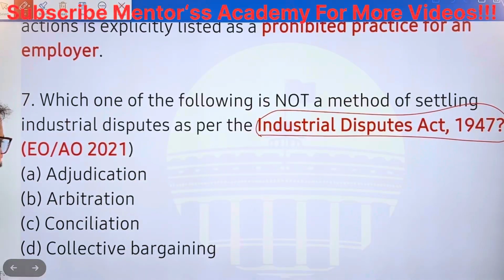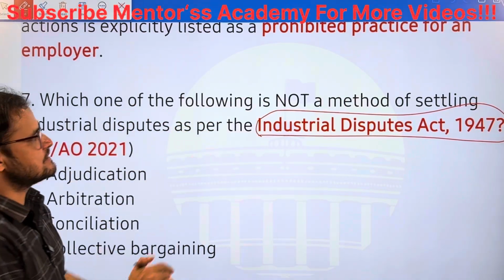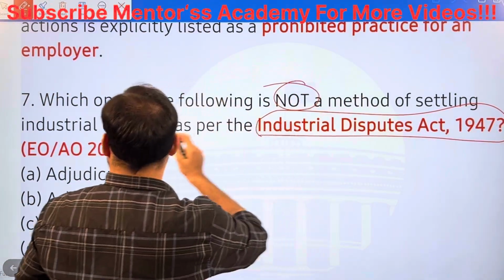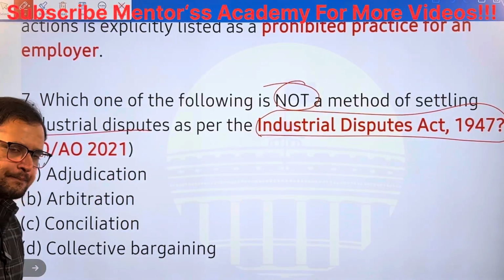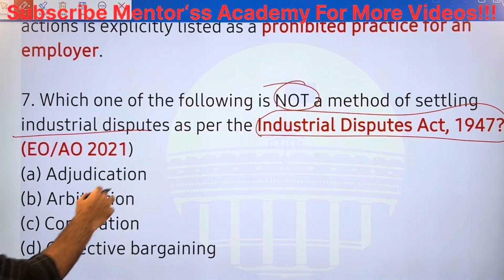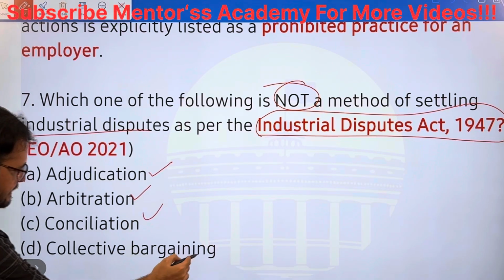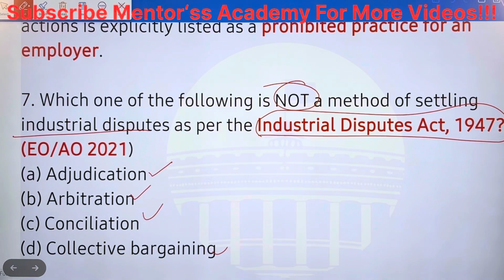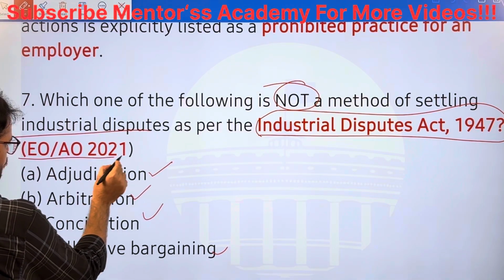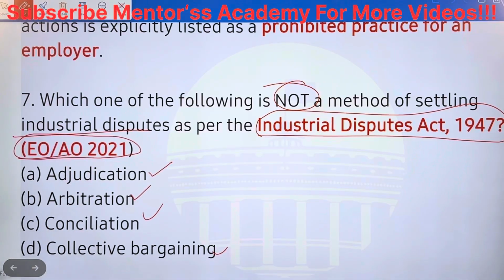Industrial Disputes Act 1947 is asking which one of the following is not a method of settling industrial disputes. First is adjudication, second arbitration, third conciliation, fourth one is collective bargaining. Please pause and attempt, we will discuss. They have asked this in the EO, Enforcement and Accounts Officer exam 2021.